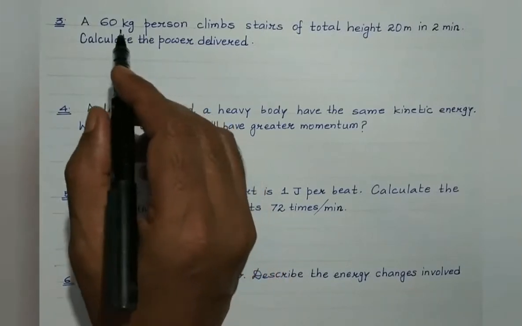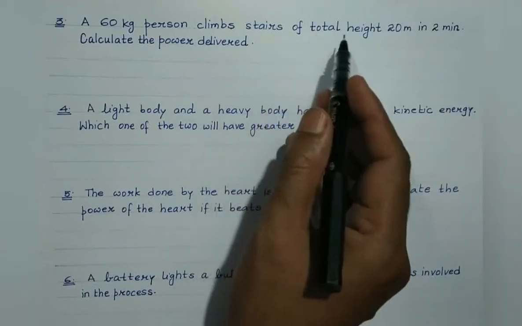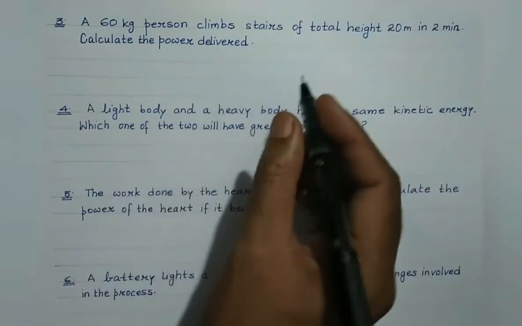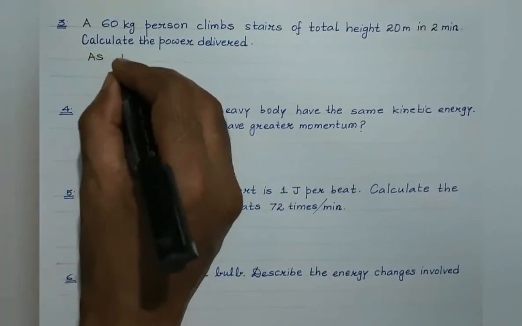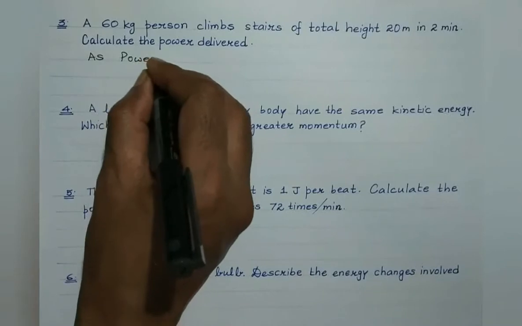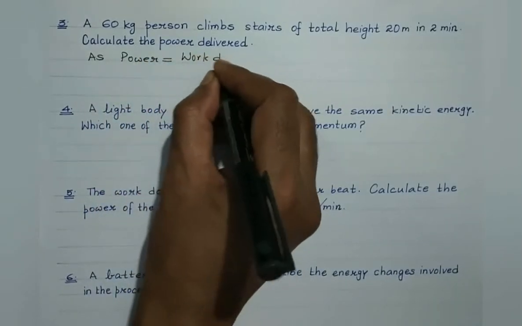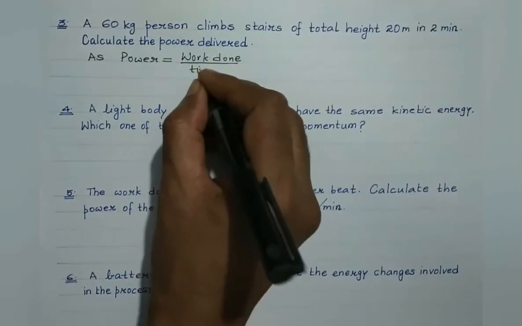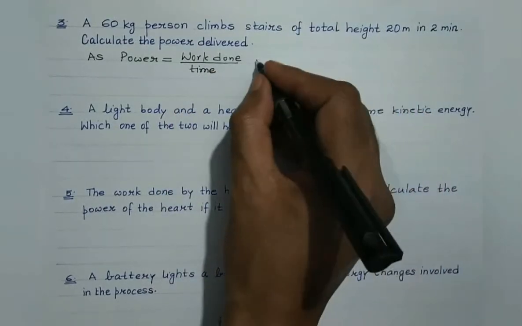As per question number 3, students, a 60 kg person climbs stairs of total height 20 meter in 2 minutes. Calculate the power delivered. Now we are aware that power is given by the rate of doing work. That is work done divided by total time which the body takes to complete that particular work, right?